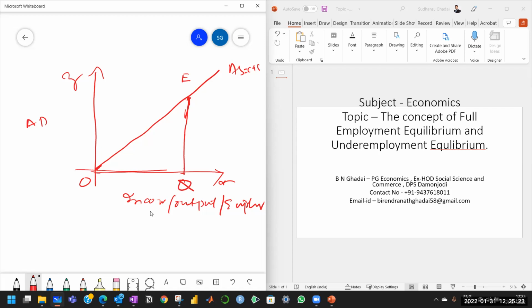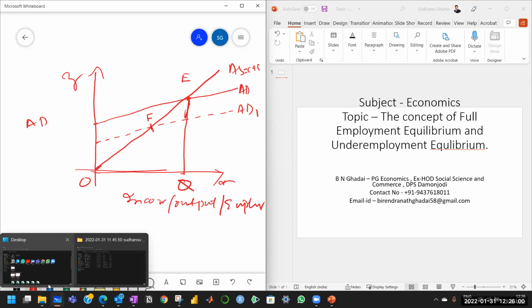So the aggregate demand curve should be AD. But when the actual aggregate demand is drawn, the actual aggregate demand is AD1, and the actual aggregate demand is equal to the aggregate supply at point F. So what we find is that point E represents the point of full employment equilibrium.